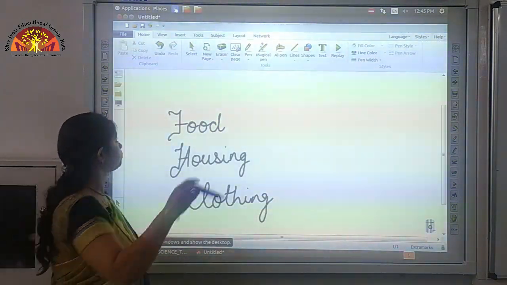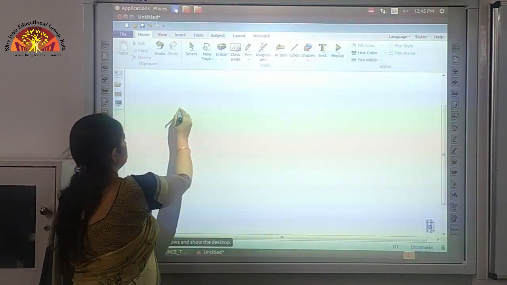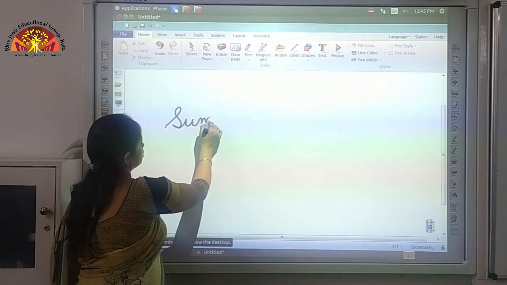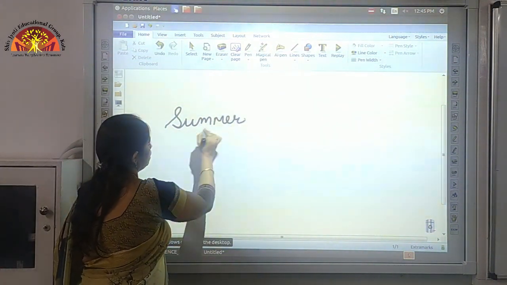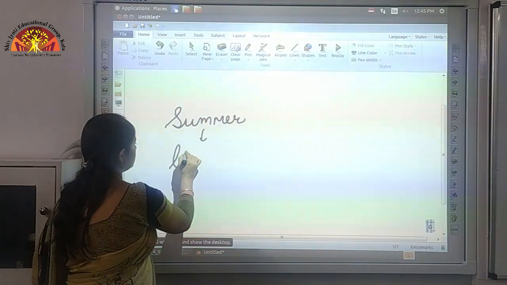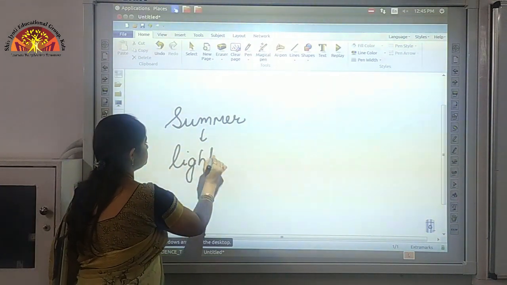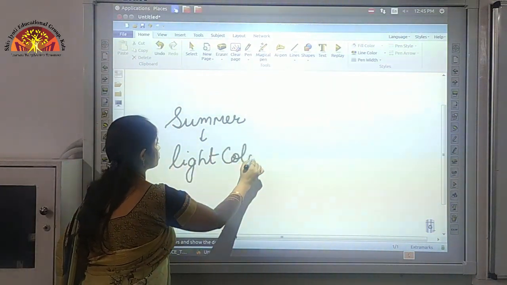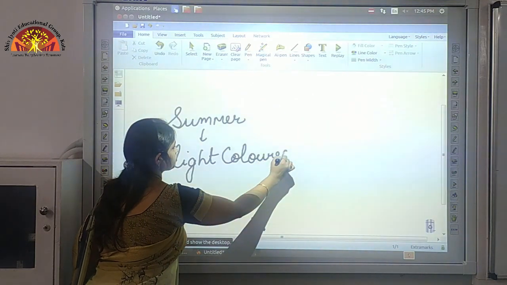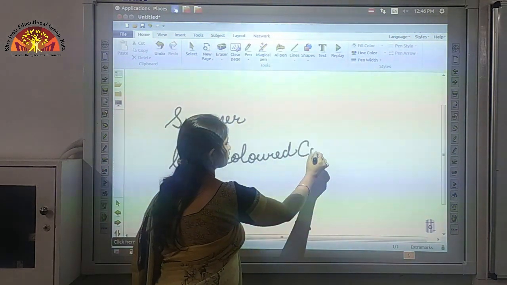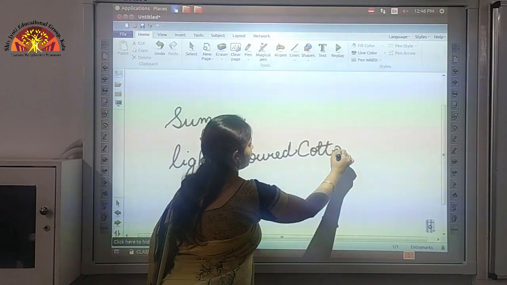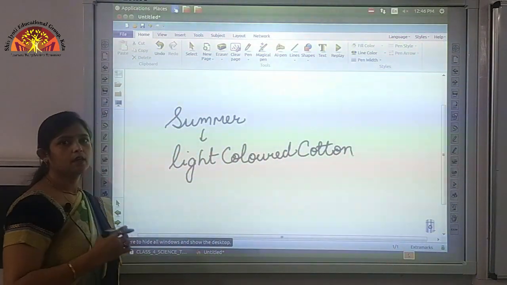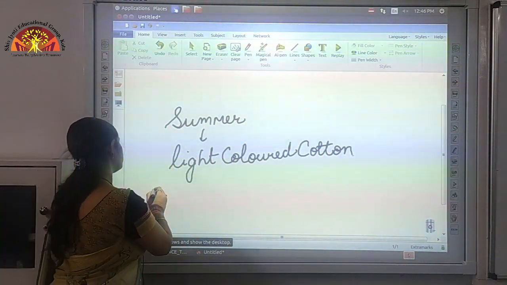Like in summer, we wear light colored cotton clothes, as these type of clothes keep us cool in summers.